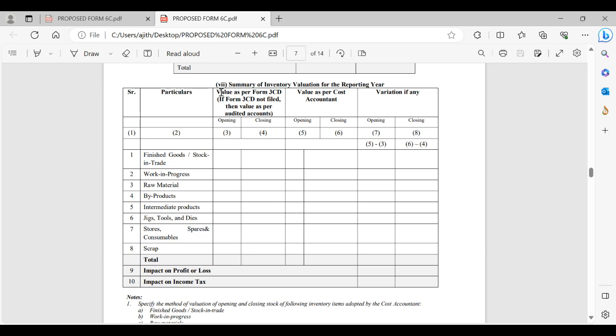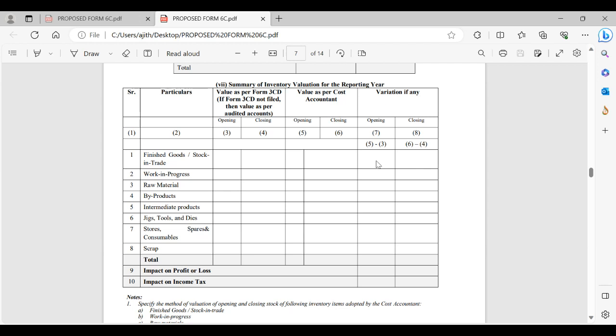First column is 3CD. I was mentioning how it would appear in 3CD, which is nothing but the tax audit report. In 3CD, in that column 14, clause 14 (145), how much has been included, those amounts specifically for finished goods, work in progress, raw material, byproducts, intermediate products, we would give separately. Then our valuation as per the previous tables would be put in the second column. Then variances, opening as well as closing.